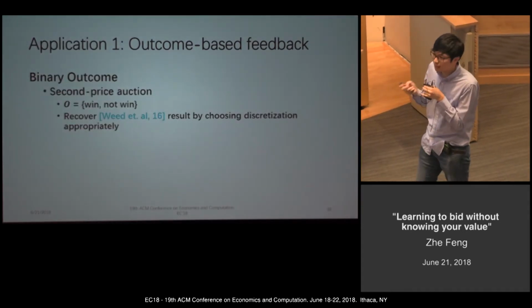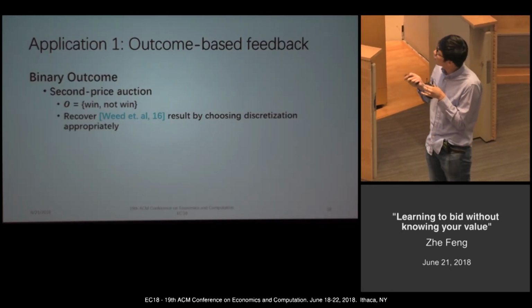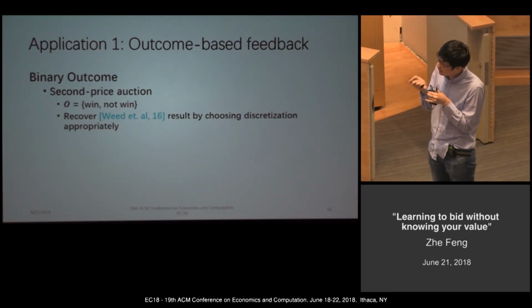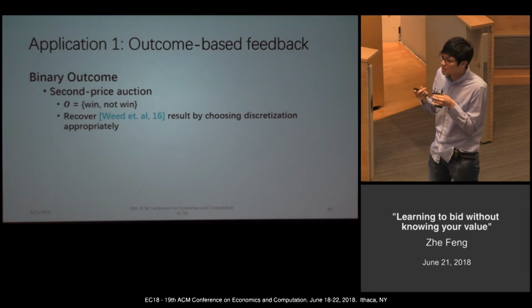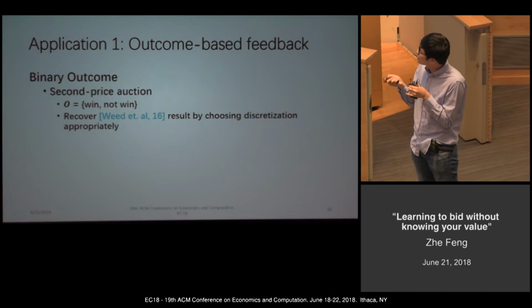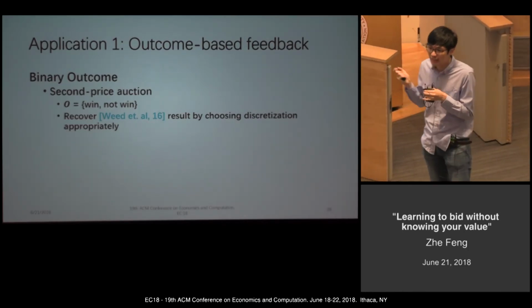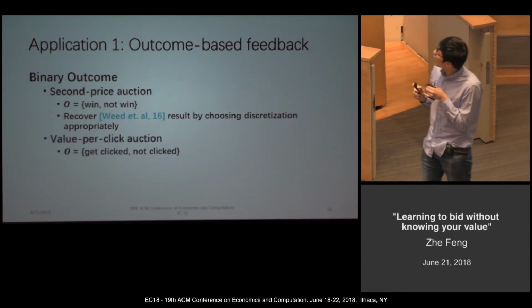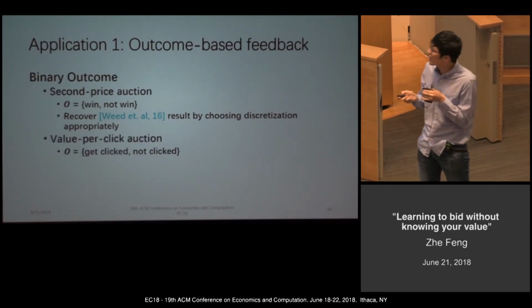Okay, let's see some applications here. Firstly is the binary outcome case. The second price auction is a very good example. There are only two outcomes, win or not win. Suppose we use the discretization properly, we can exactly recover our results. The value per click auction is also a binary outcome case.